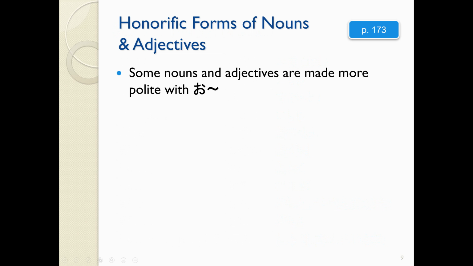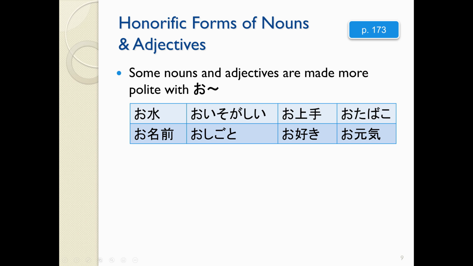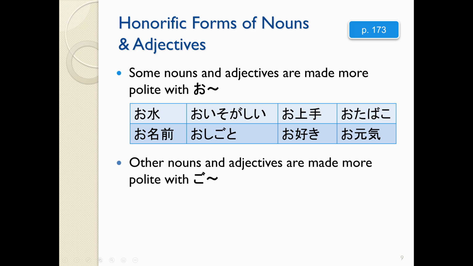For nouns and adjectives, we also sometimes make them more polite by adding on an o or go to them. So for example, I might say something like お水, お名前. We've heard お名前 before, right? Or お忙しい, お仕事, お上手, お好き, おタバコ, お元気.